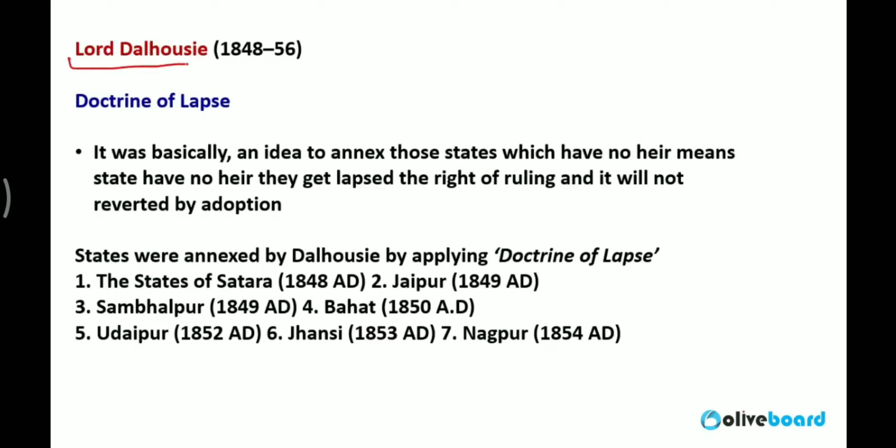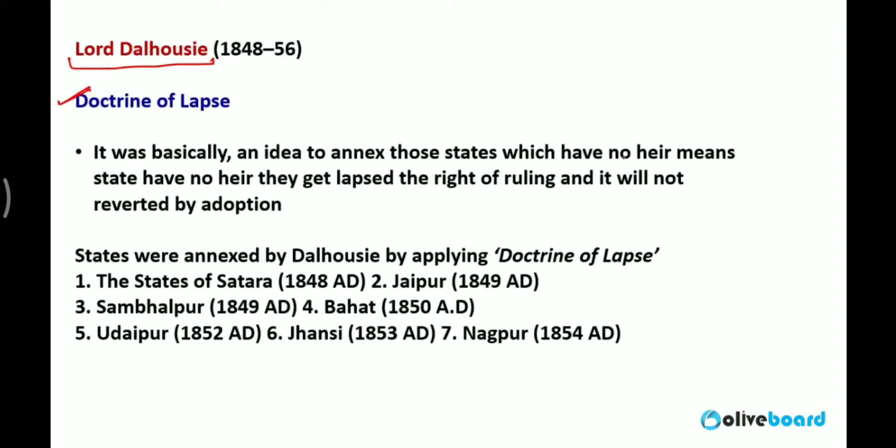Next is Lord Dalhousie. Lord Dalhousie is most famous for the doctrine of lapse. What was the doctrine of lapse? The doctrine of lapse was the rule under which Indian kings, nawabs, or any Indian who had some area or property were not allowed to adopt any kid, even from their own family.